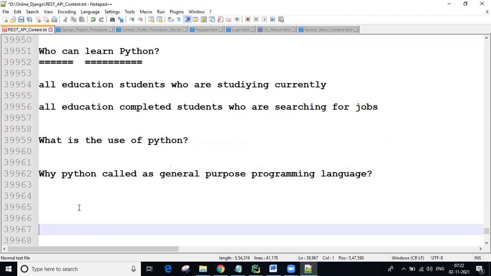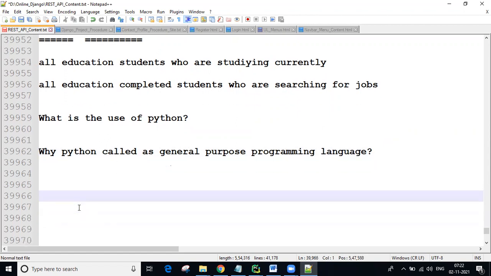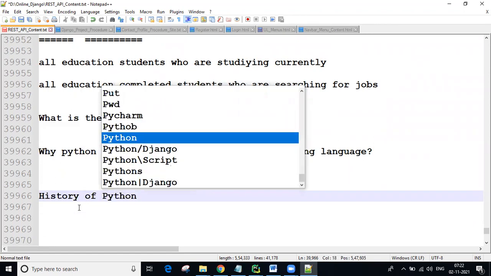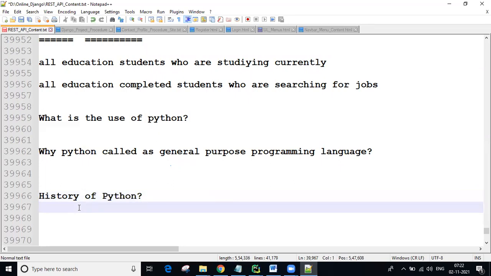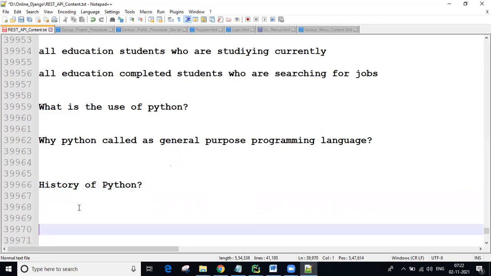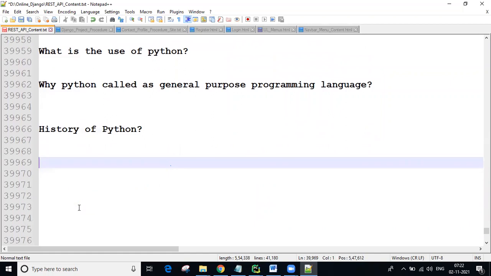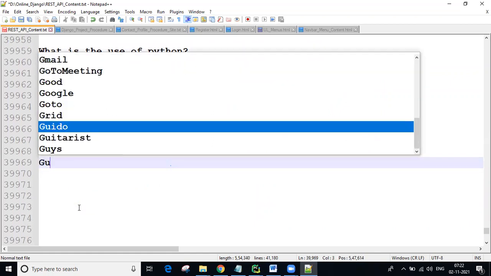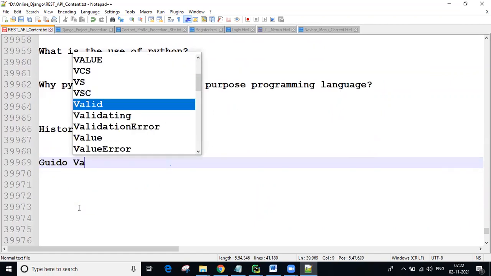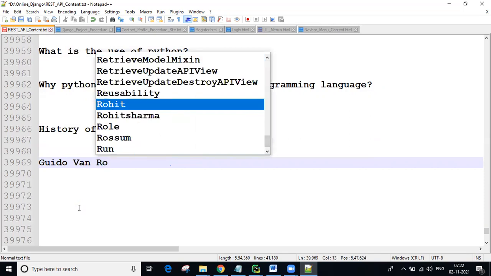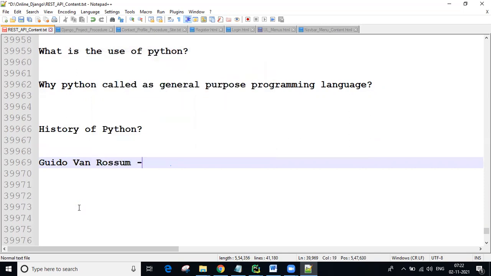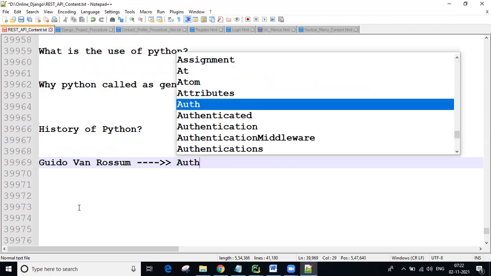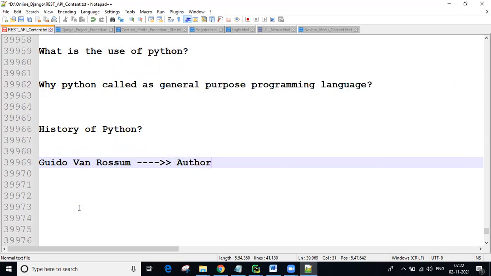Now some history-related points, guys. History of Python, simply some basic points. History of Python means who introduced, who invented this Python. Guido van Rossum, guys. Guido van Rossum is the author of Python.